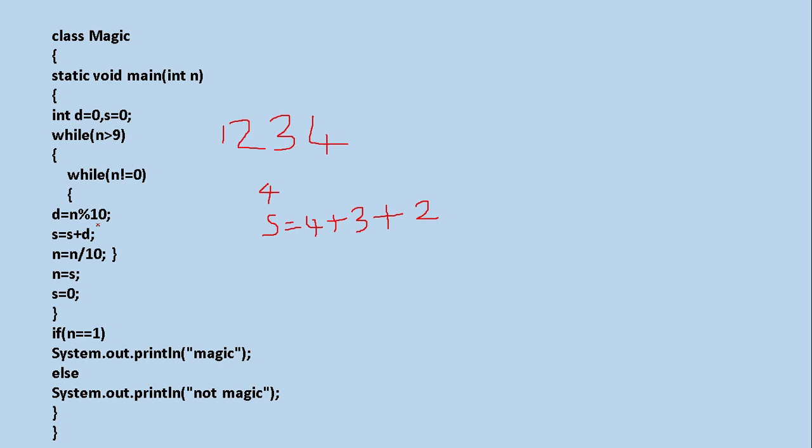That means the modulus will come as 1. s is equal to s plus d. That means again what will be added? 1 will be added. n is equal to n divided by 10. That means this becomes 0.